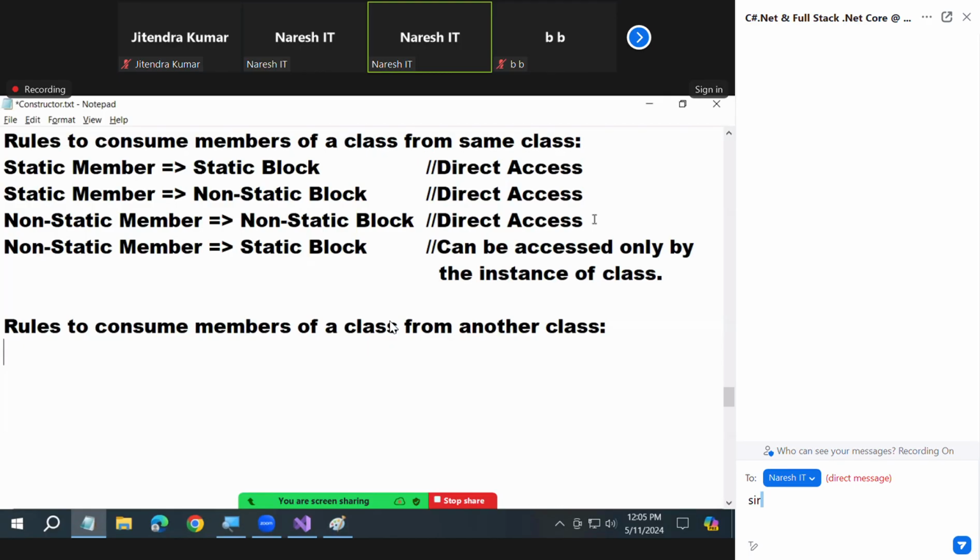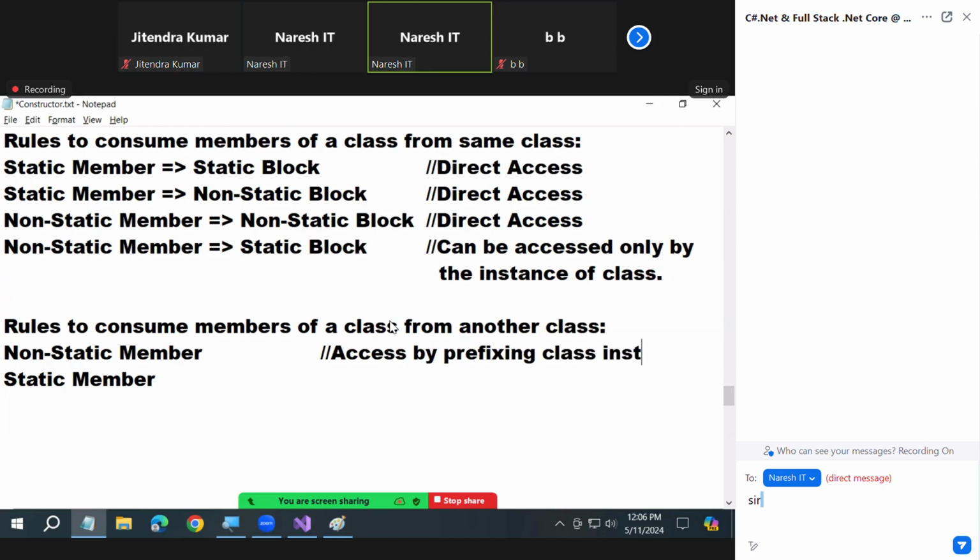What is that? First one, non-static member. Second one, static member. From where you're consuming is none of the business. Access by prefixing the class name for static, and by prefixing the instance for non-static. That's all.